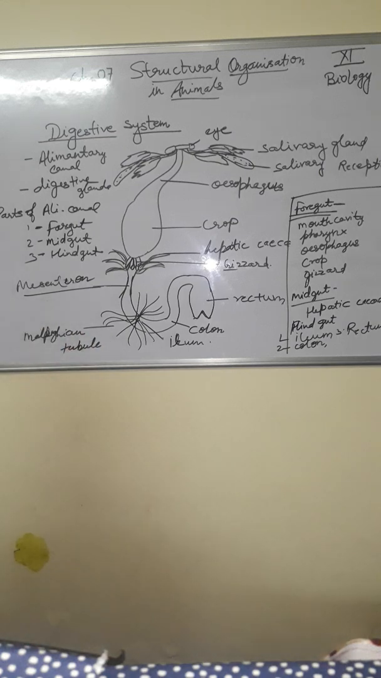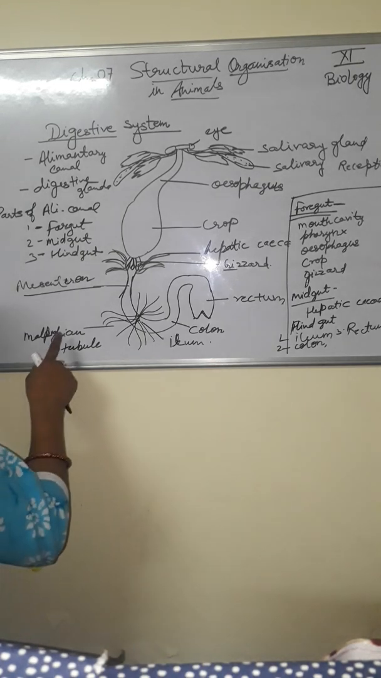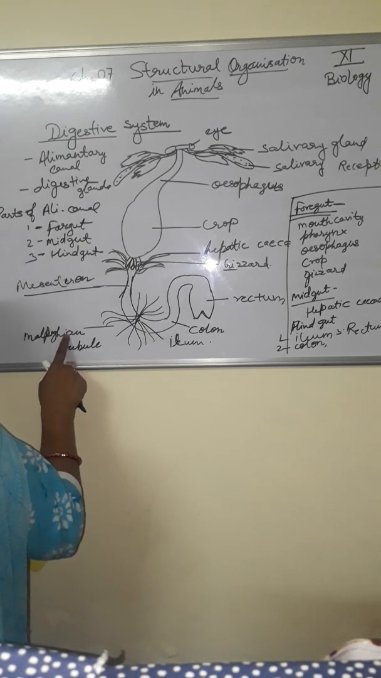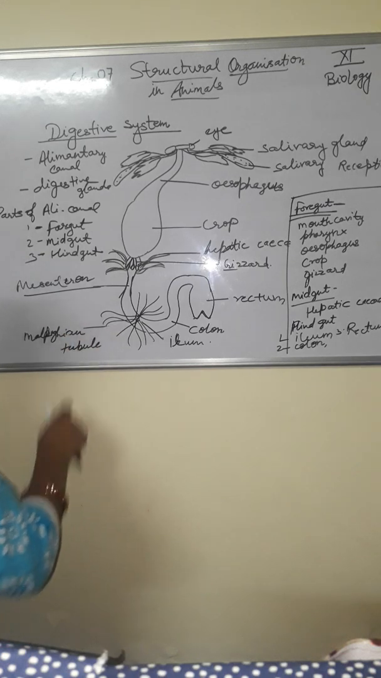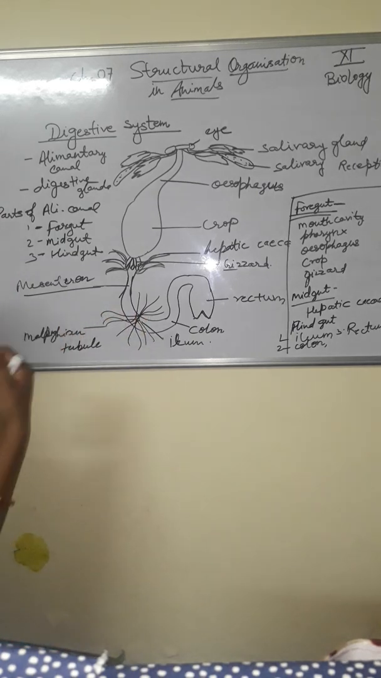What is the function of the Malpighian tubule? Malpighian tubules are colorless to yellow, thin and filamentous. They are excretory in function, and the excretory products are poured into the hemolymph. Its function is excretion. All the waste material is absorbed by this Malpighian tubule.